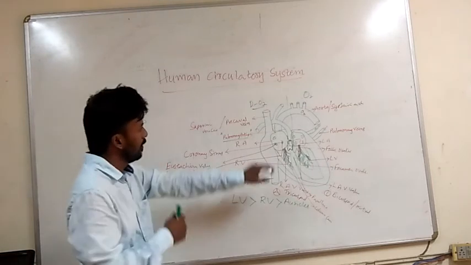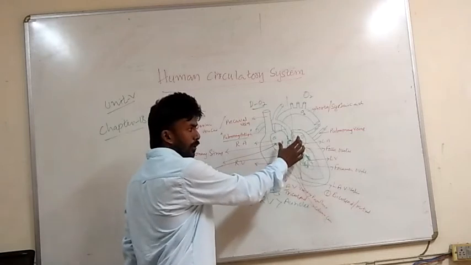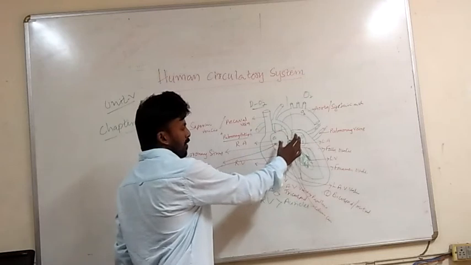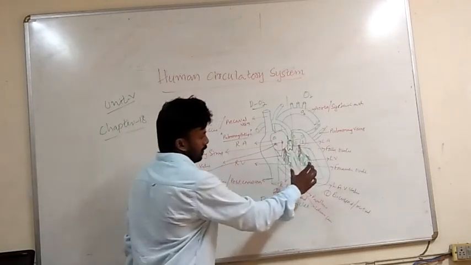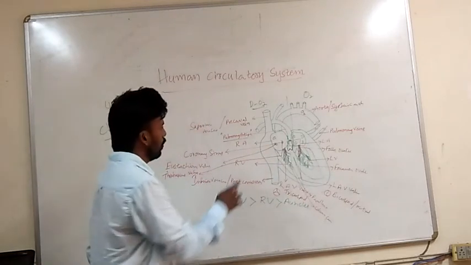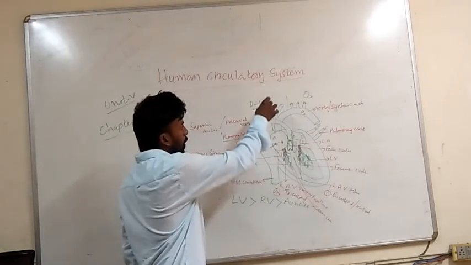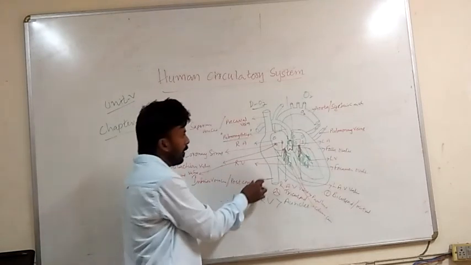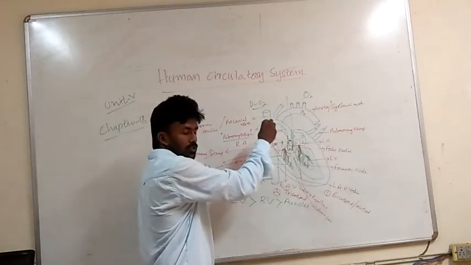That means the heart has four chambers. The upper two chambers are called auricles and the lower two chambers are called ventricles. Upper chambers are less muscular, the thinnest parts. The lower parts are more muscular, the thickest parts. So the right auricle receives the deoxygenated blood from the upper part of the body through the precaval vein, from the lower part of the body through the postcaval vein, and from the heart through the coronary sinus. The deoxygenated blood has arrived.